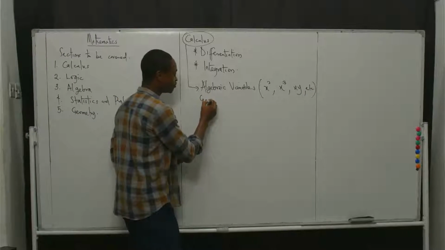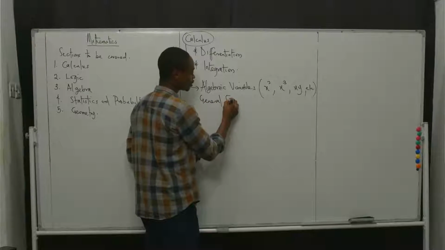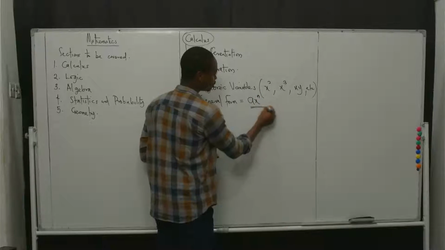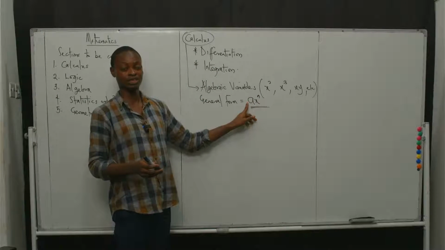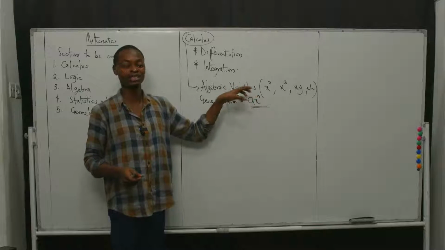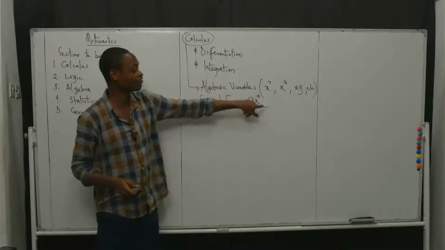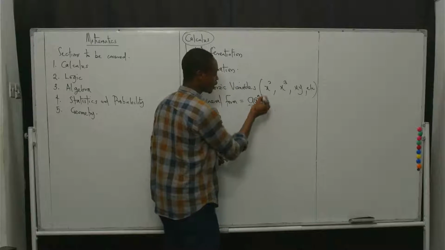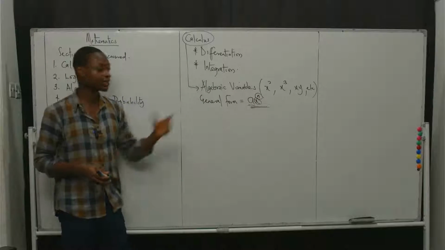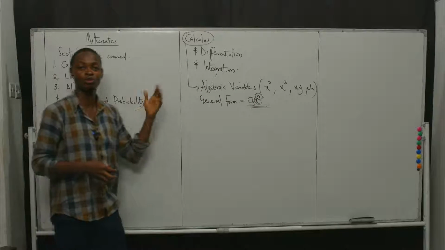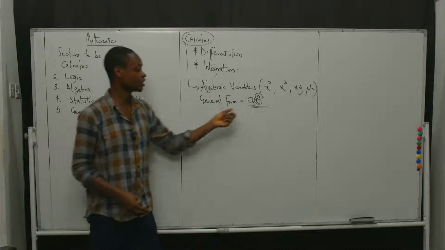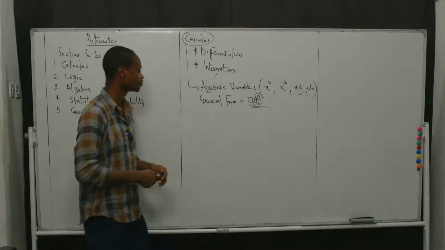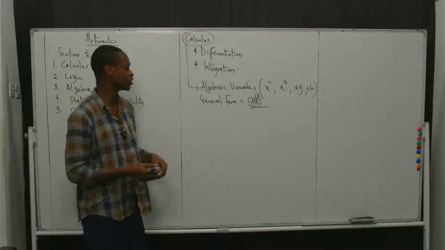The general form of the algebraic variable is ax raised to power n, which is: the variable has a coefficient, and then that variable has a power. So this is the variable here, this is the coefficient, and then this is the power. Later on, when we go into the algebra section, we will talk about indices and logarithms, and from there indices will make this concept of powers much more clear to you. Now, this is for the algebraic variable.